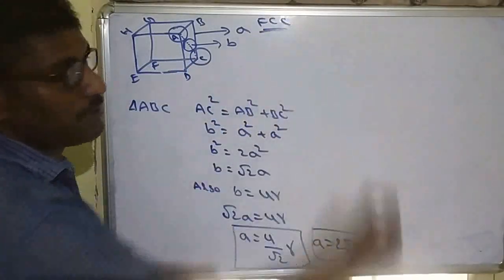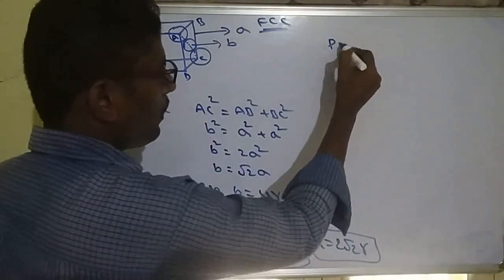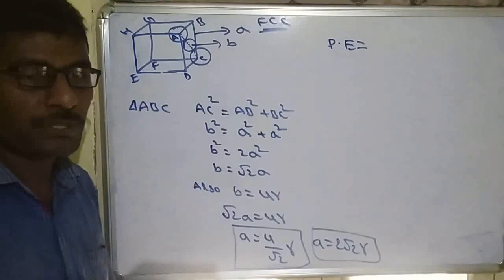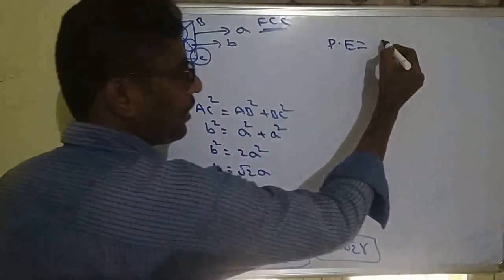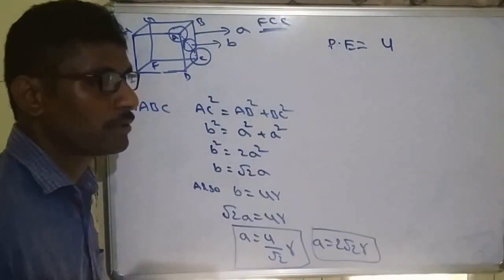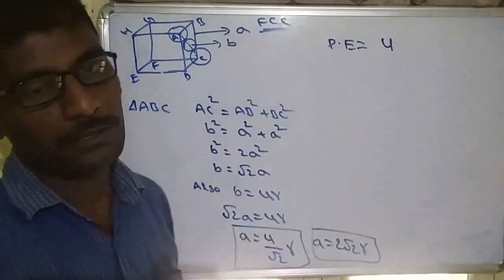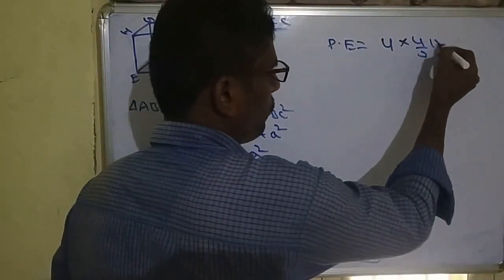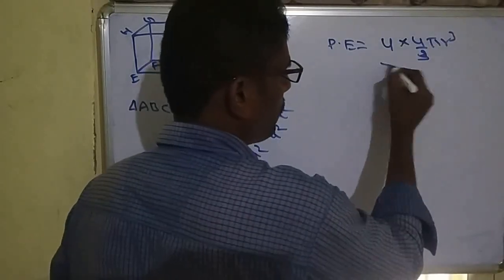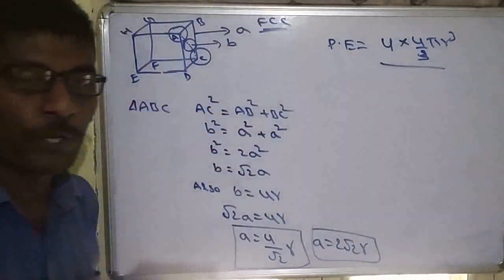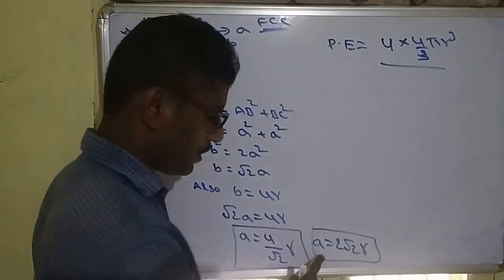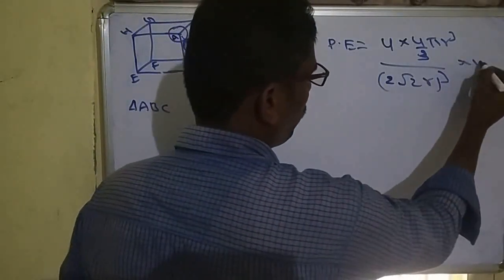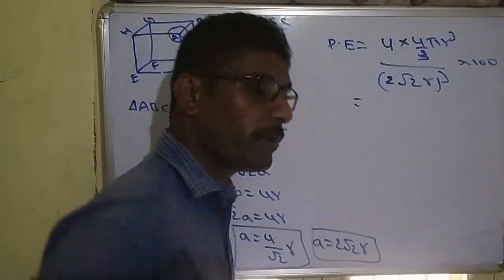This is for FCC. So finally we calculate the packing efficiency. Volume of atoms: in FCC, there are total 4 atoms, one corner plus 3 face center. So 4 into 4 by 3 pi r³ divided by the volume of the cube. Cube means a³, a is equal to 2 root 2 r, whole cube, into 100. r³ will be cancelled.